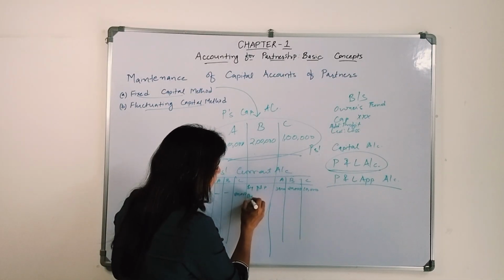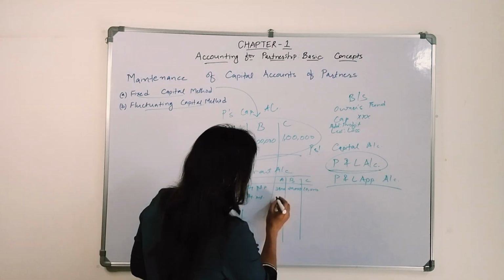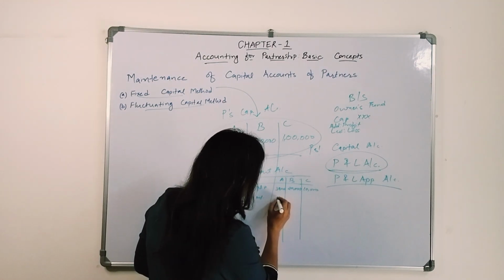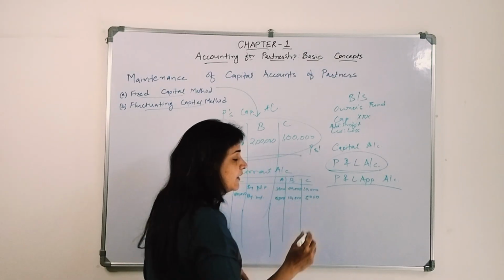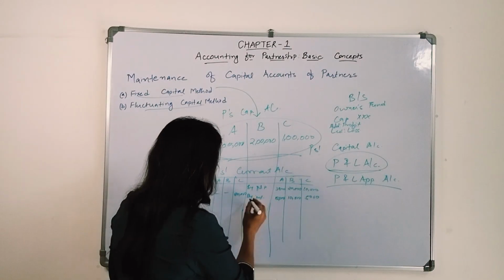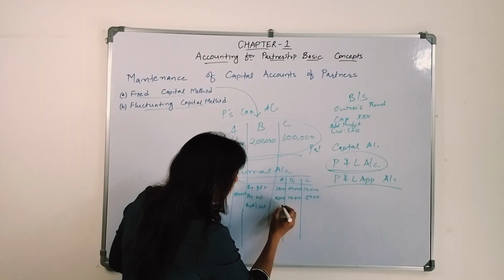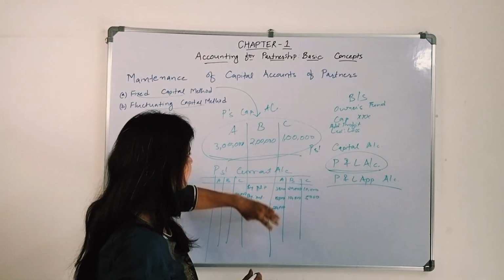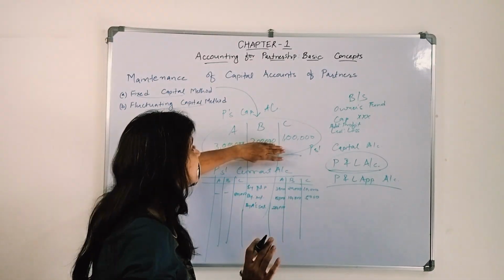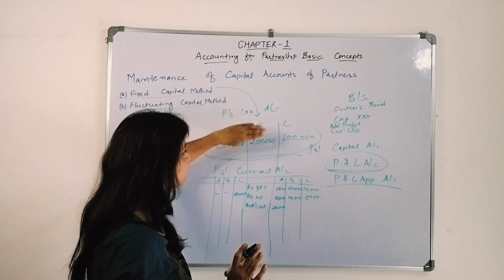There is an interest on capital. Okay, interest on capital, let's say we have given 15,000, 10,000 and 5,000 is the interest we have given on the capital. We have given salary to A, so by A's salary we are giving 20,000. So whatever effects, we are not going to touch this capital account. This is a fixed capital account, partners capital account.